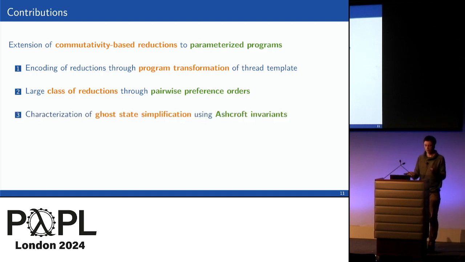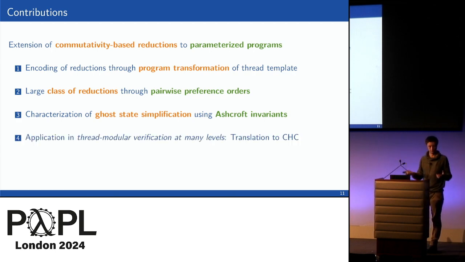We then characterize in more detail the kind of ghost state simplification that you can and cannot achieve through this. For that, we use the framework of Ashcroft invariants. So these are thread modular proofs where you fix as ghost state that you look at a bounded number of other threads, and that allows you to nicely characterize the simplification.